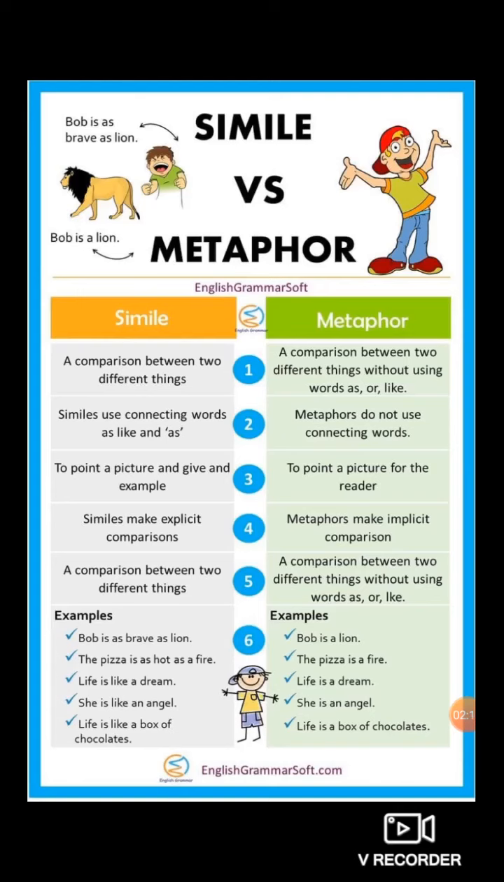Metaphor also has a comparison between two different things, but in metaphor, connecting words are not used. What are the connecting words? Connecting words are so, as, and like. Now let's see with the help of an example.